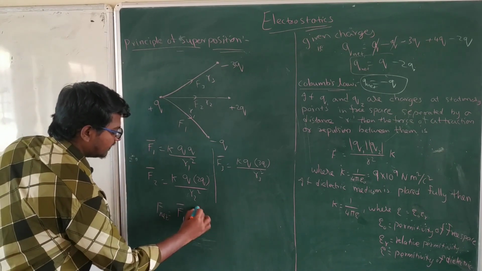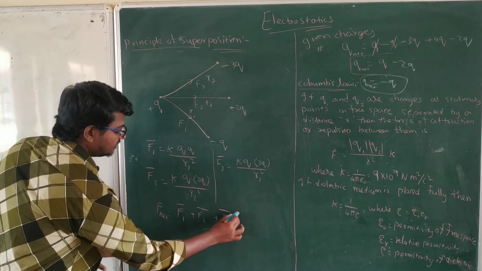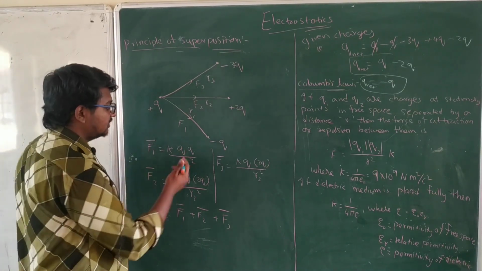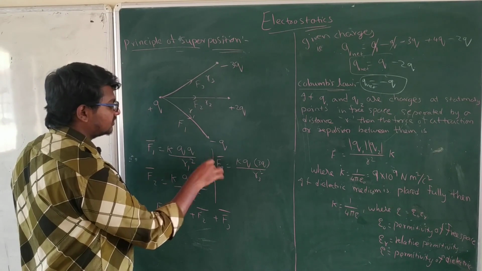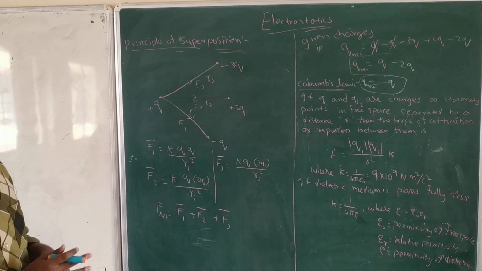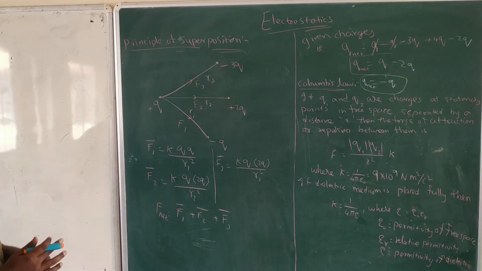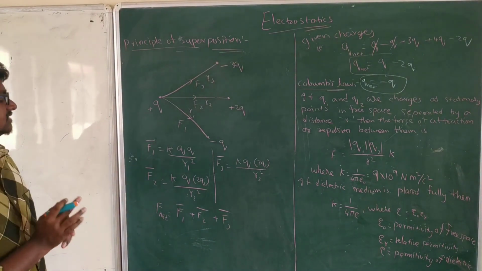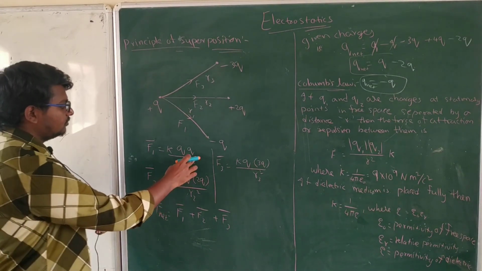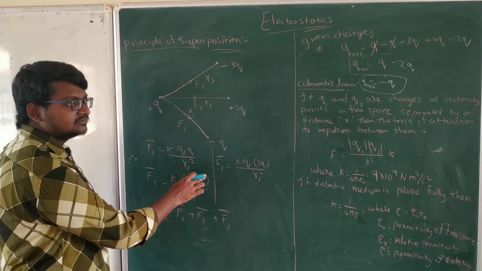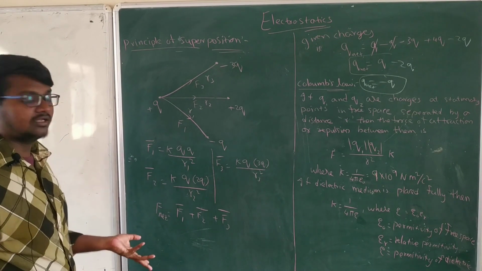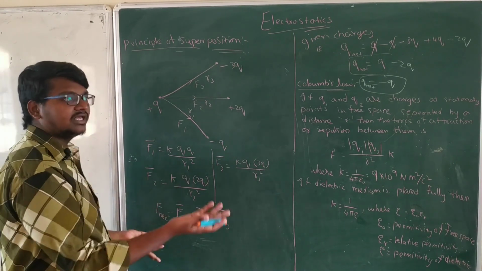F1 bar plus F2 bar plus F3 bar. We should not take these directly; here vector notations we need to mention. Simply we need to mention some vector notations and add them. If you feel some problem regarding vector notations, here we need to keep some unit vector. As you have studied in mathematics, what is a unit vector, what is a normal vector and all, you can keep it here and get it.